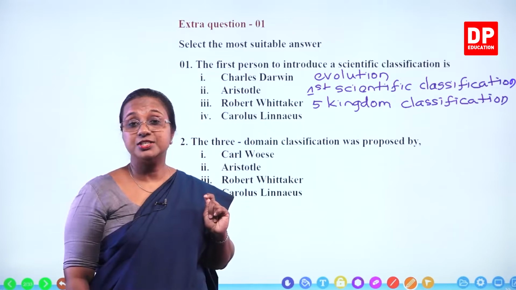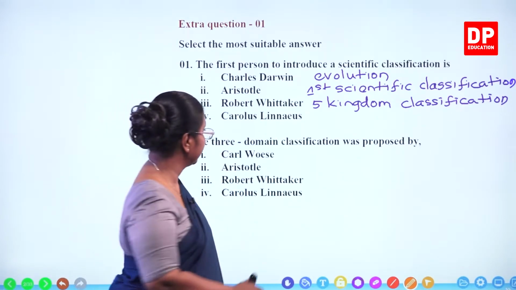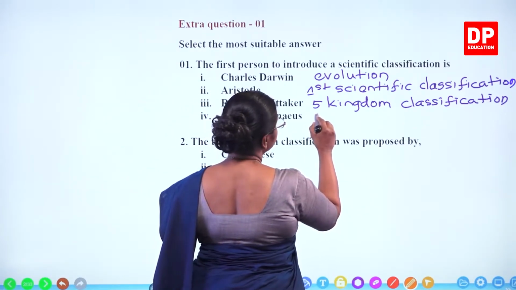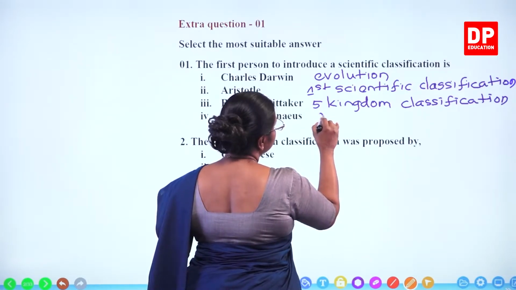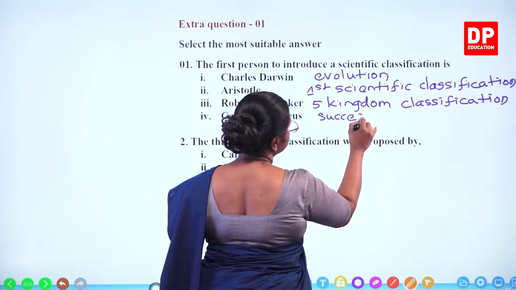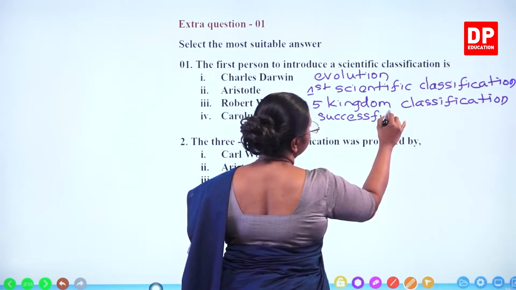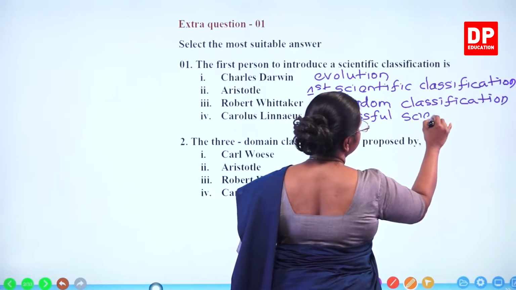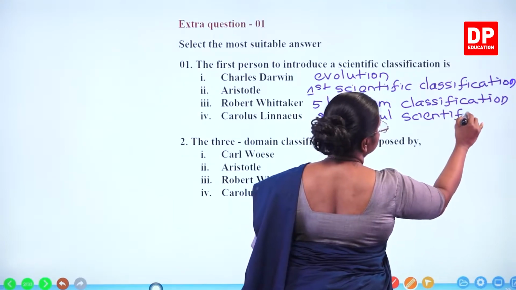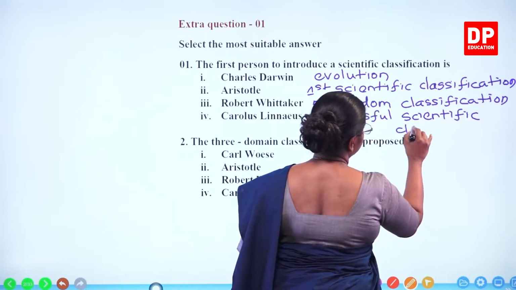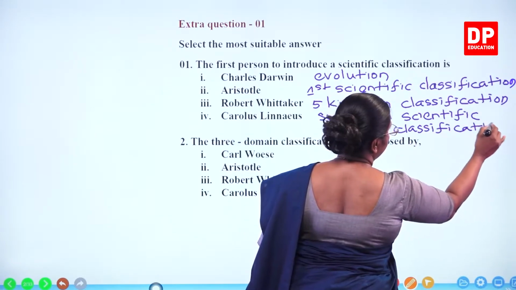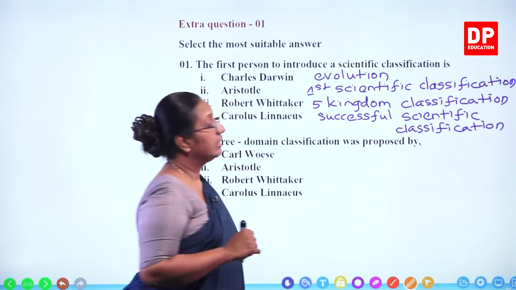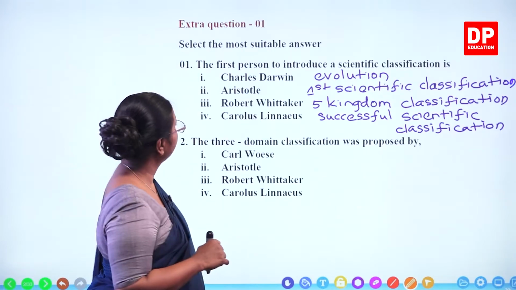And also he introduced the binomial nomenclature.